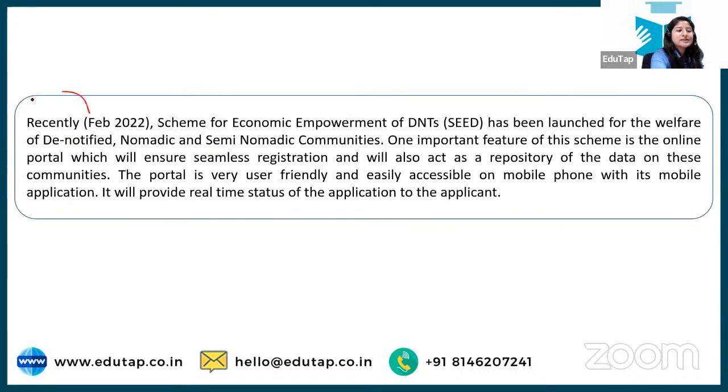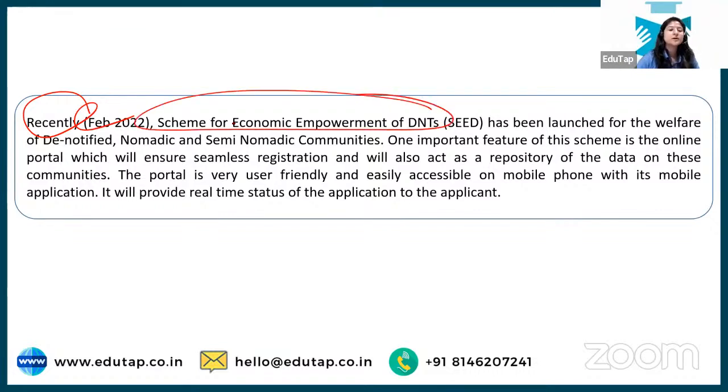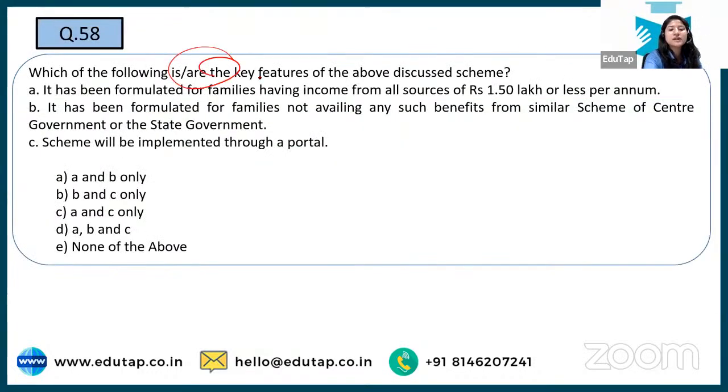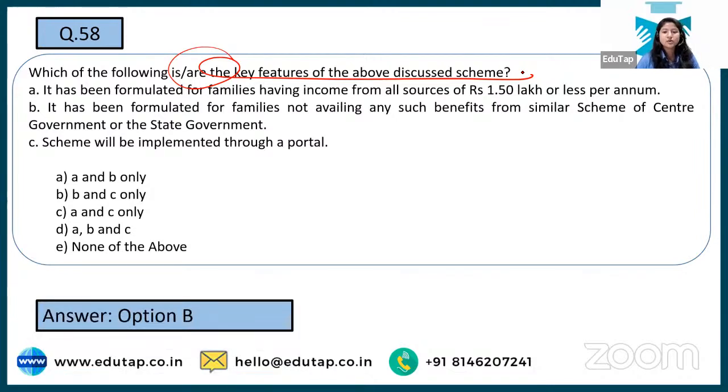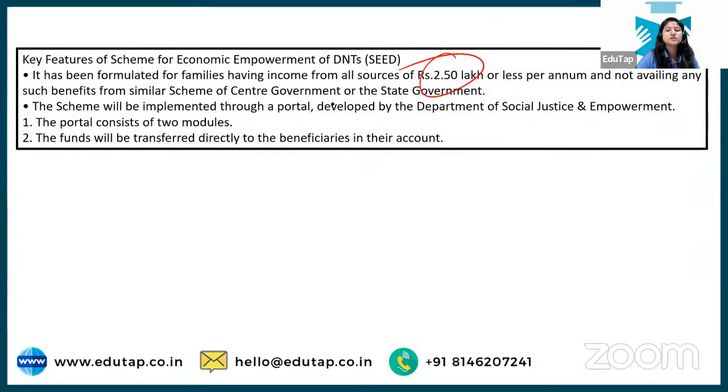Next, recently in February, something has happened, and you need not even go further. It's about SEED. So now the next question will be on SEED. It asks which of the following are key features of the above discussed scheme. So you have to tell about the key features. See, the correct answer to this is option B and C only, because that is not about 1.50 lakh, but about 2.50 lakh per annum. I hope you don't have any confusion regarding this.